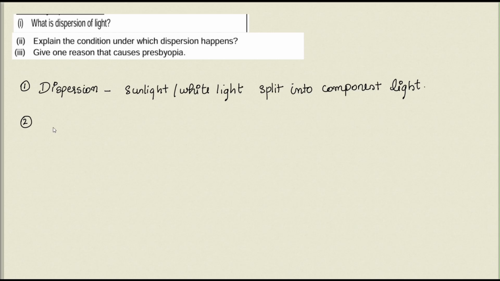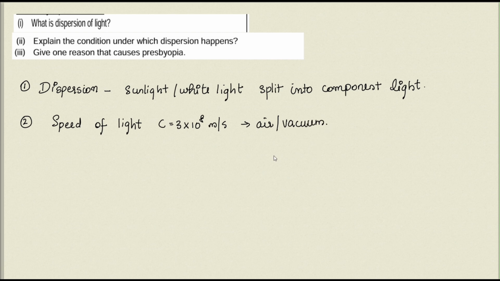Dispersion happens only because of this condition: we know that the speed of light is c equals 3 into 10 raised to 8 meter per second. That is in air or vacuum. So when light travels in air or vacuum, all the colors in the light will have the same speed. All colors have the same speed.